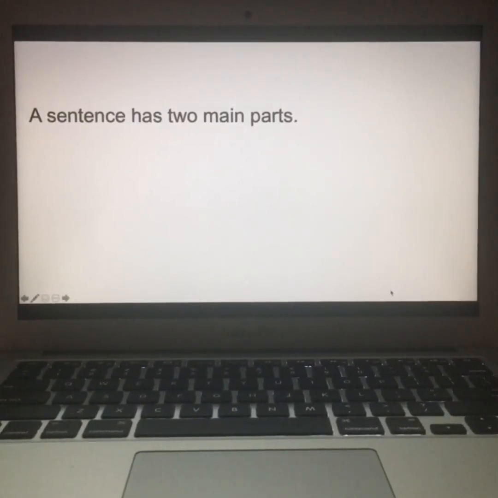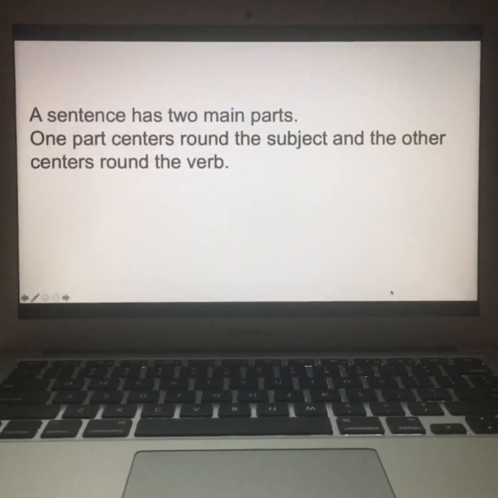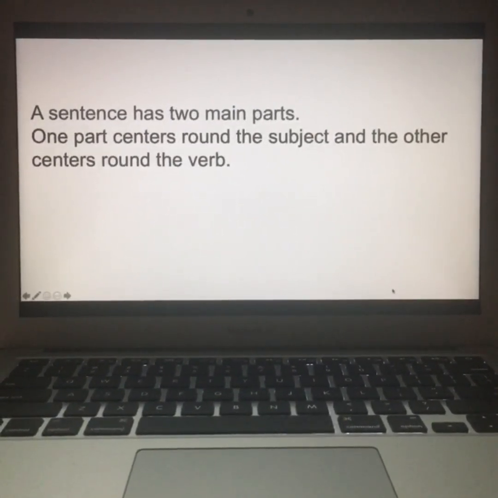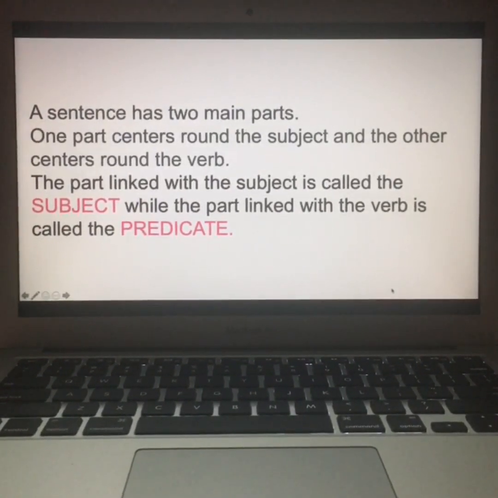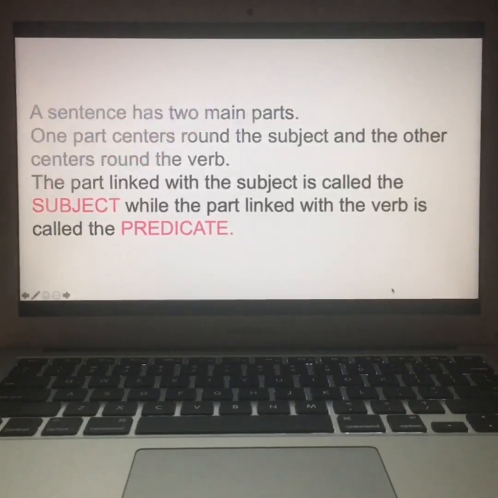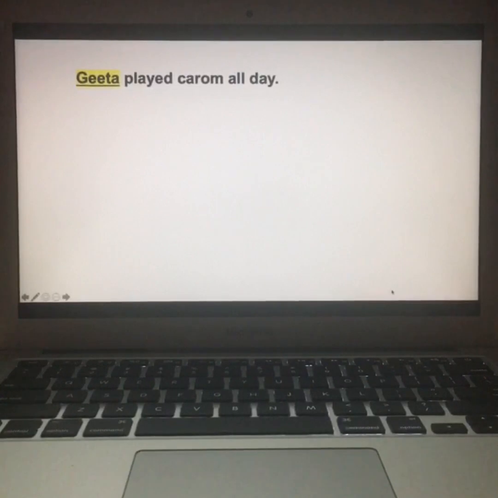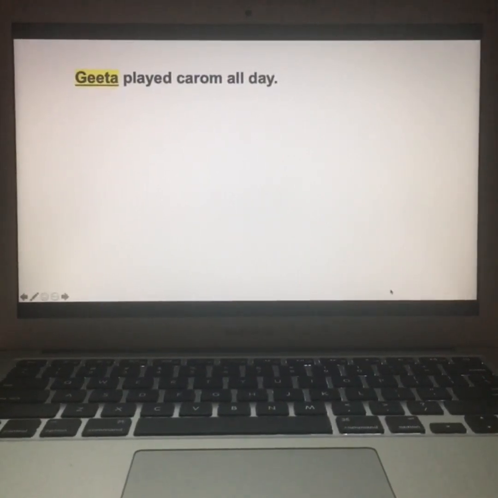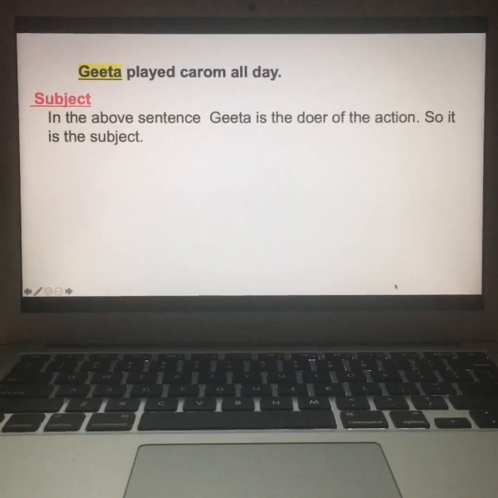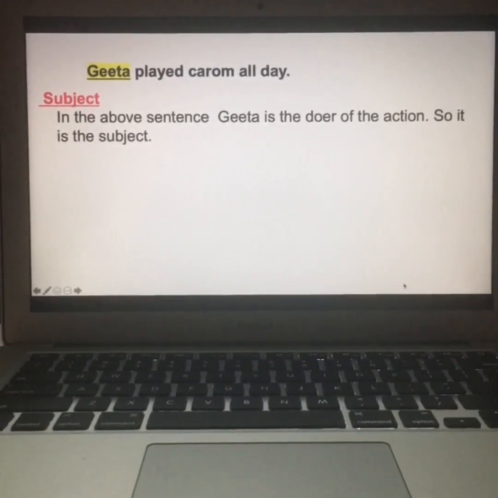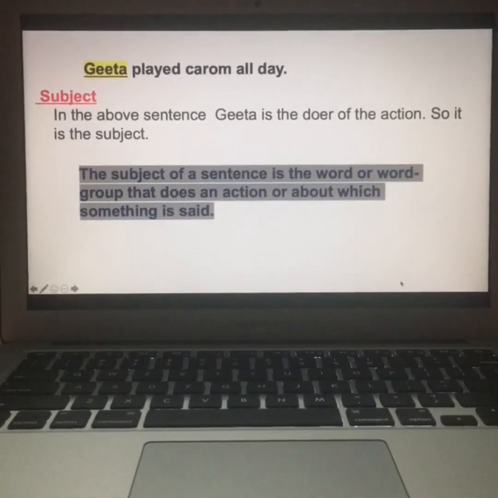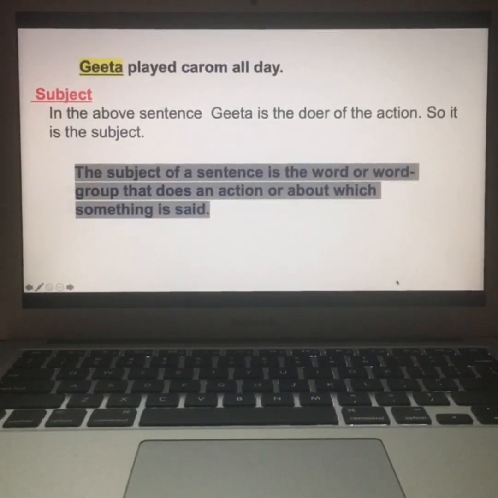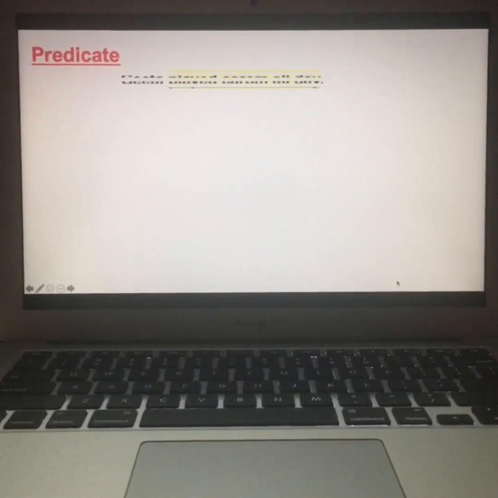So a sentence has 2 main parts. One part centers around the subject and the other centers around the verb. The part linked with the subject is called the subject, while the part linked with the verb is called the predicate. See this sentence: Geeta played carom all day. In the above sentence, Geeta is the doer of the action, so it is the subject. The subject of a sentence is the word or word group that does an action or about which something is said.